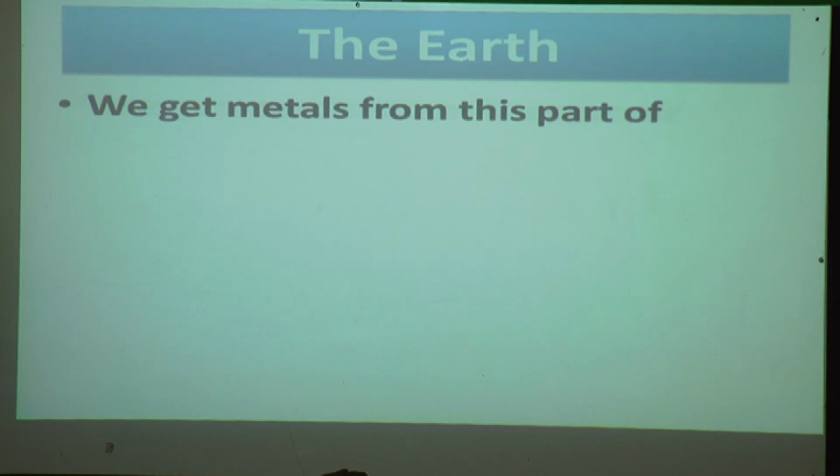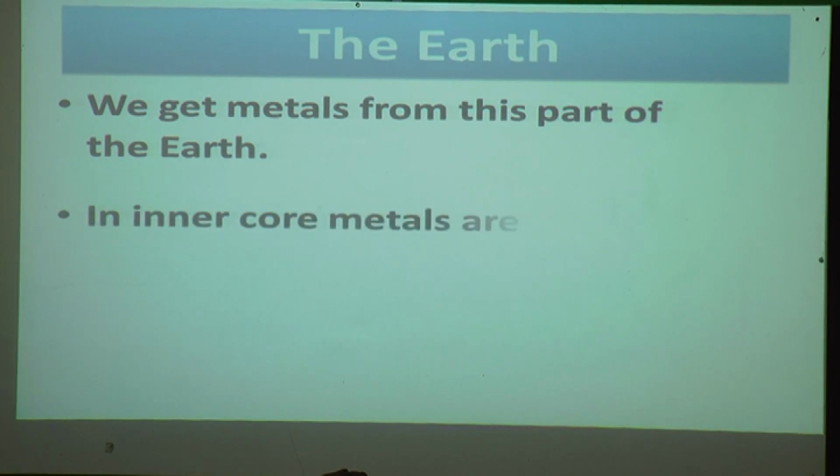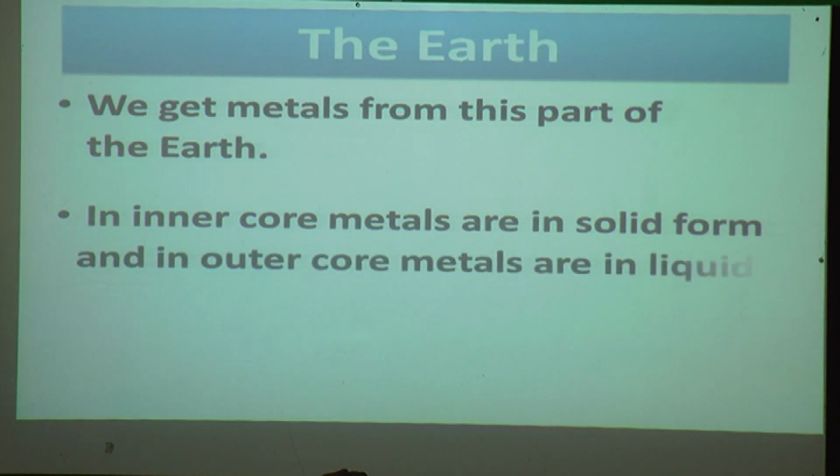We get metals from this part of the Earth. In the inner core, metals are in solid form, and in the outer core, metals are in liquid form.